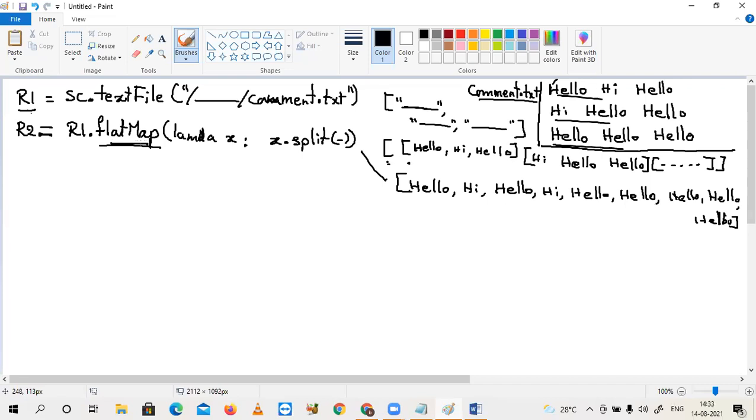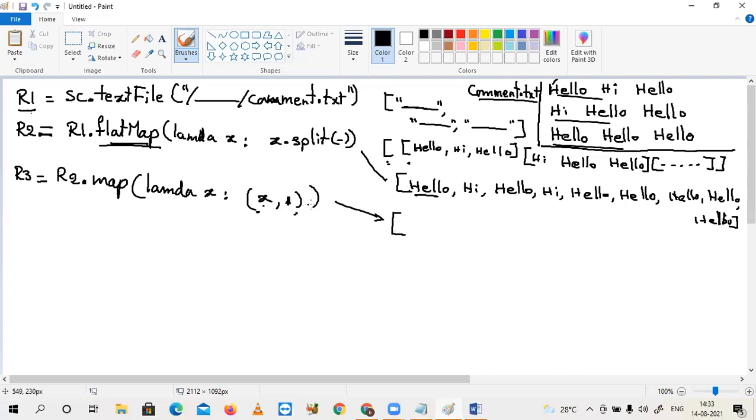In the third transformation, please observe R3. For R3, my input is from R2. R2.map of lambda x, that means each element will be coming into x. I want to make it a key value pair, like this. This is a tuple object in Python. A key, and in the place of value, one constant value I am giving.